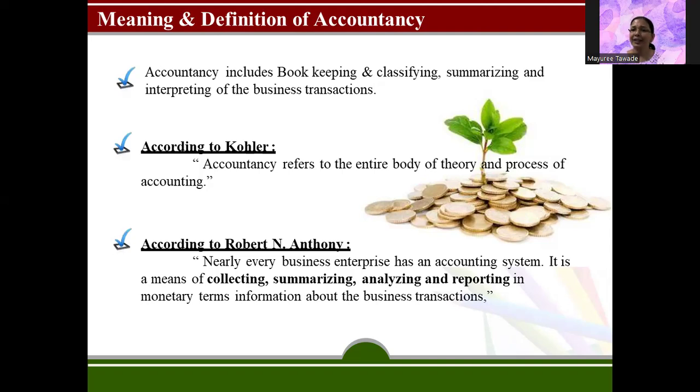So nearly every enterprise whatsoever, whether in India or at the global level, follows the accounting process. We can say that accounting or finance is the blood in the veins of the business. That is how important it is. Each and every business has financial transactions, even the unorganized sector, the chai walas and all other sectors which are working, they also have monetary transactions on a daily basis, right? So they also keep the record somewhere.